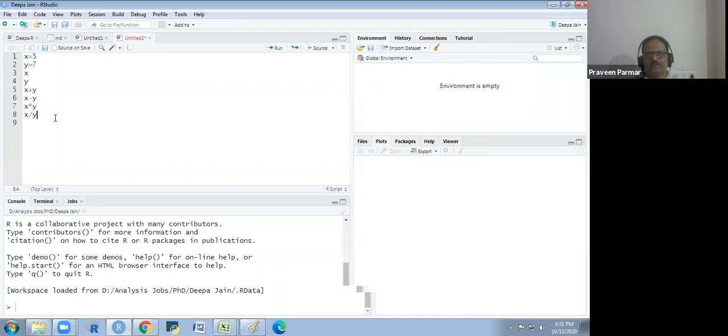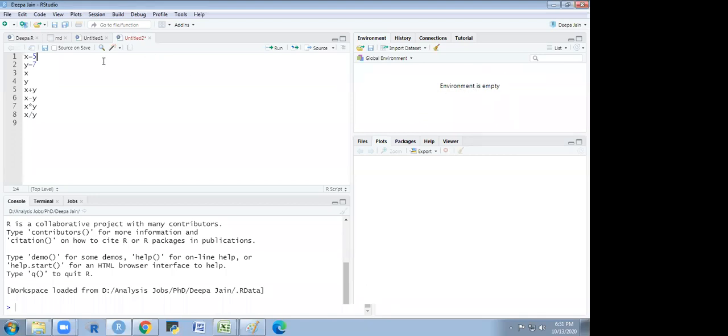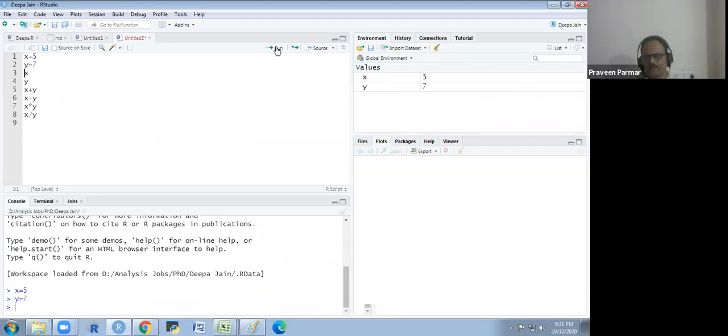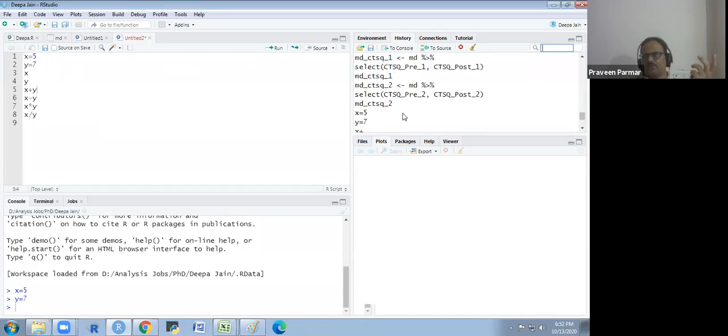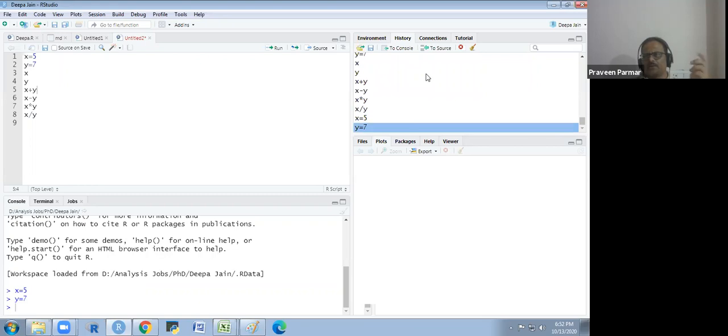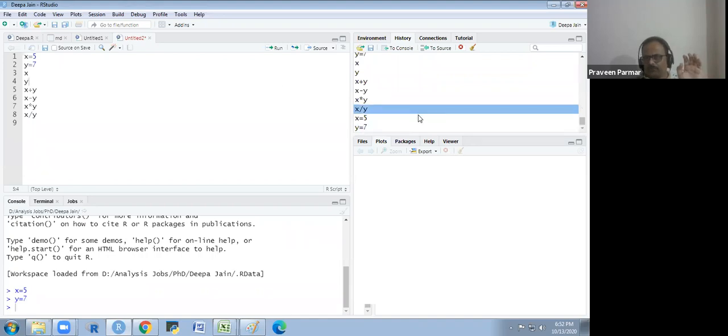So this is the first window, where we write the script, and we could run the script next time also. It will not be in the environment, but when you run it, it will again get into the environment. The first window is the script window. The second window is the console window. In the console window, you will get the result of whatever you are running here. This is the global environment. Here is the history also. If the script is lost somewhere by mistake, you could go to the history, select the script from where you want, and transfer it to a blank script. So that is one more option here.